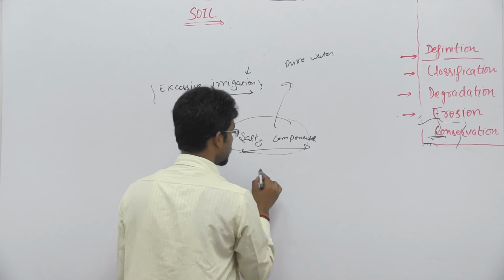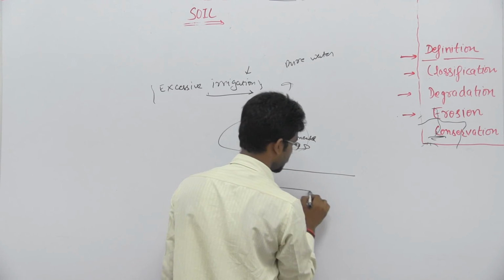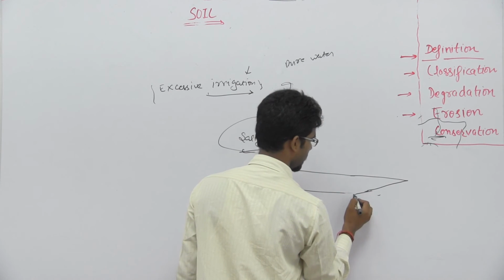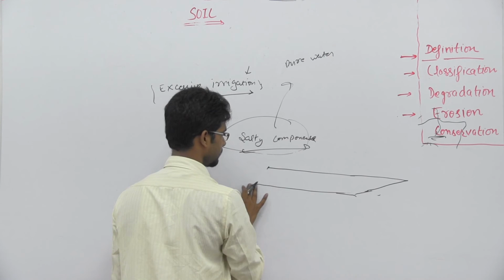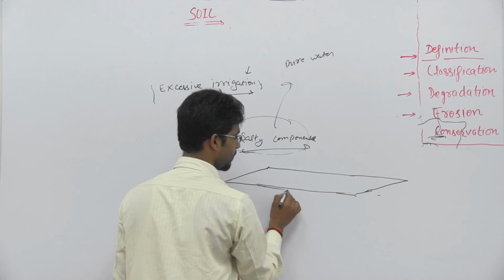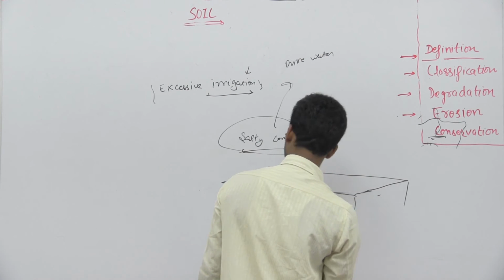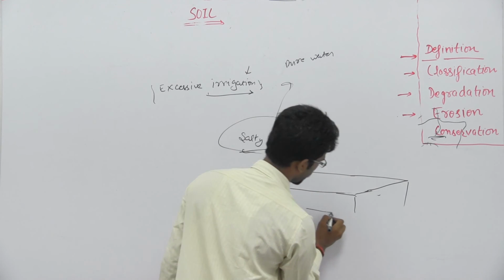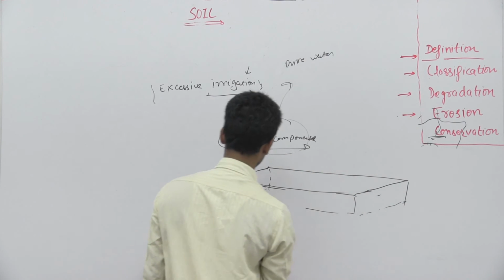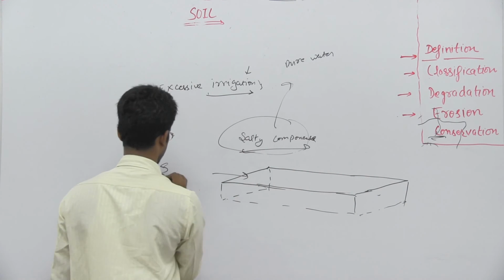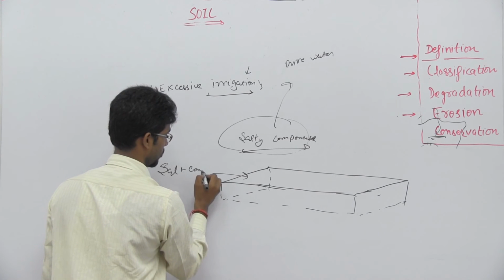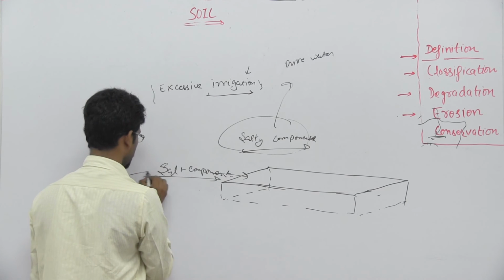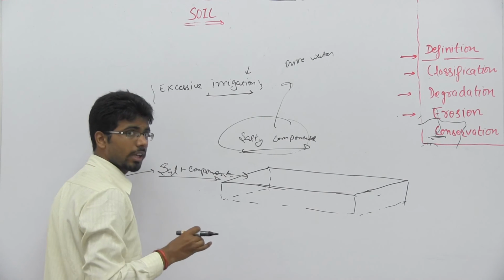So basically the places like Punjab and Haryana, the upper layer gets high amount of the salt components. So that basically makes it not suitable for agriculture.